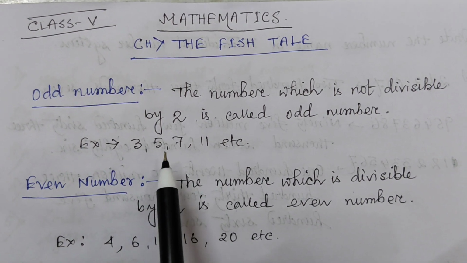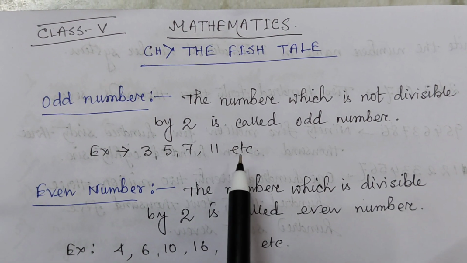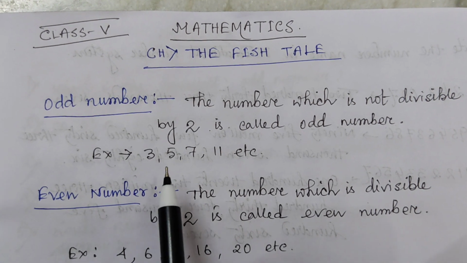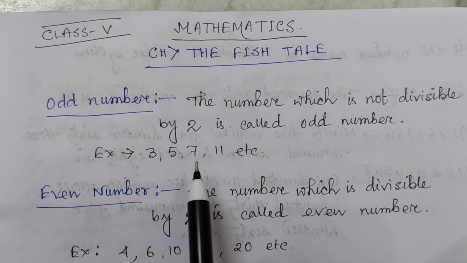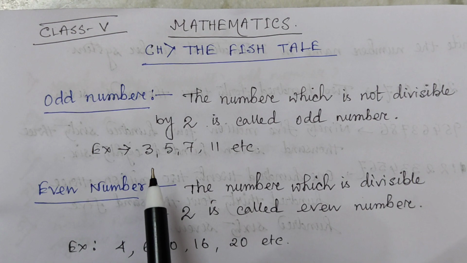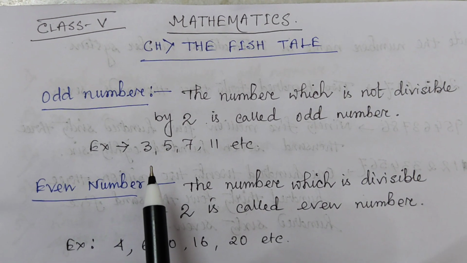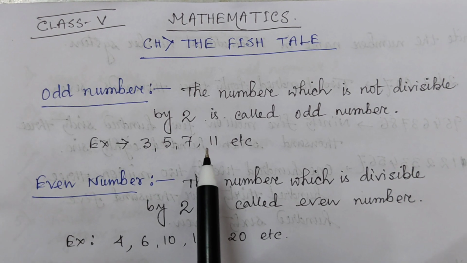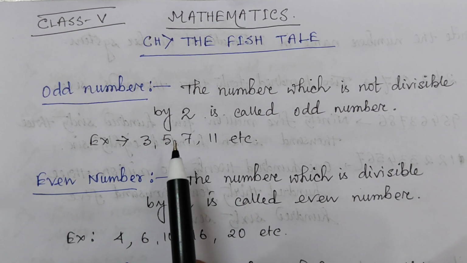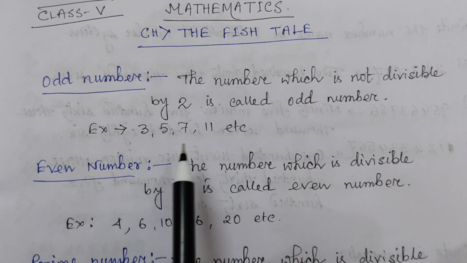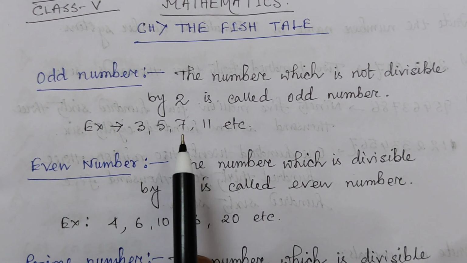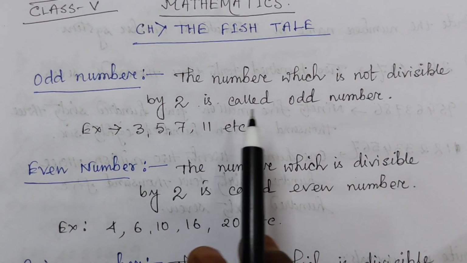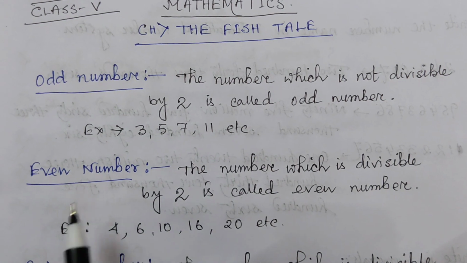like 3, 5, 7, 11, etc. If you divide these numbers by 2, you will get remainder 1 in each case. That is, these numbers are not divisible by 2. So these are odd numbers. Everyone write all the definitions in your copy.